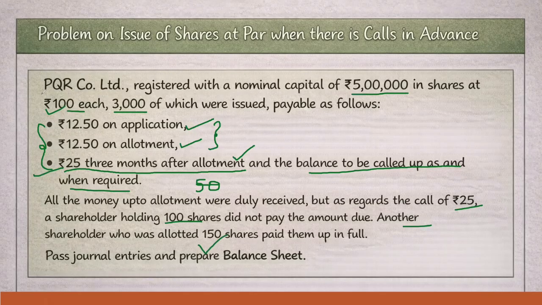What is the entire amount we have? That is 100 rupees per share. That means this shareholder has already paid these 50 rupees, and whatever the balance 50 rupees is there, that also he is paying in advance. So this entry is for calls in advance. So pass journal entries and prepare the balance sheet.